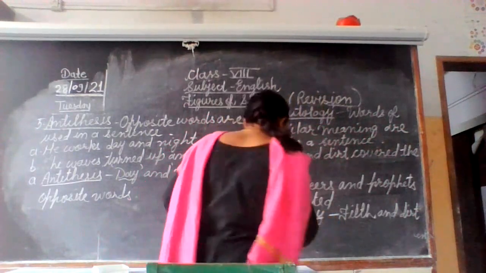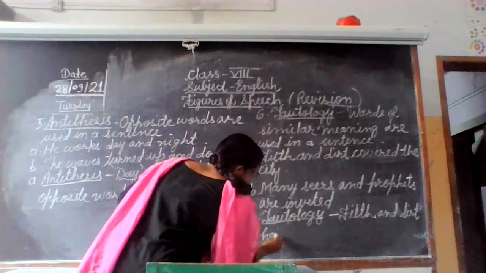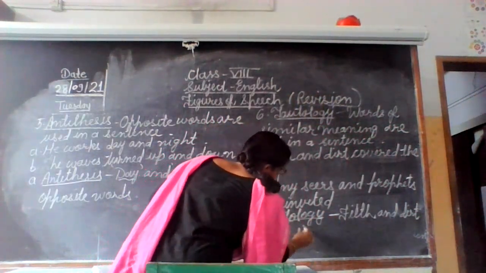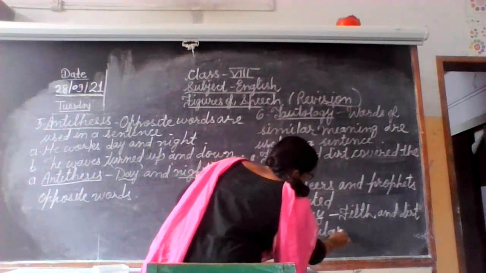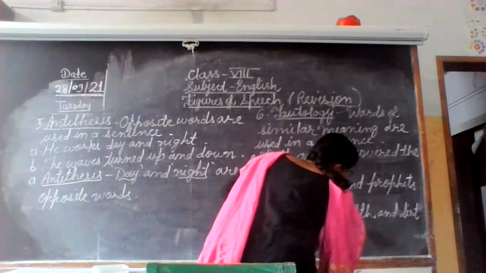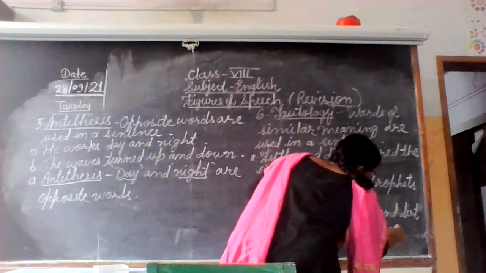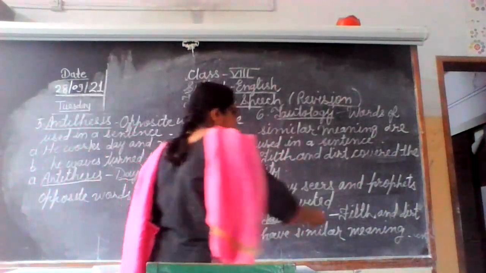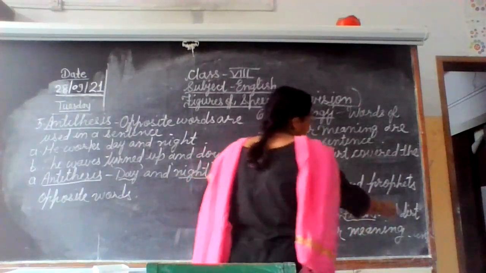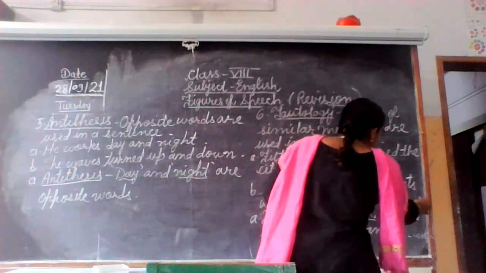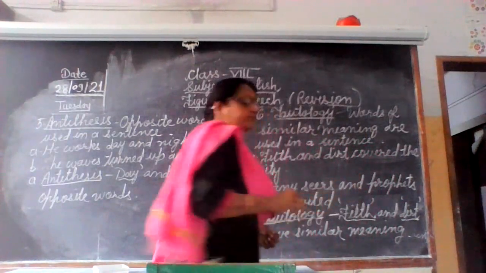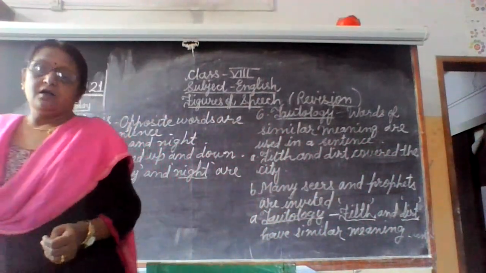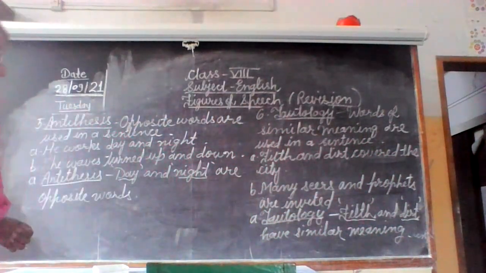We will again underline these two words, filth and dirt, and mention them in single inverted commas, so that it will be clear for your teacher to check it properly.